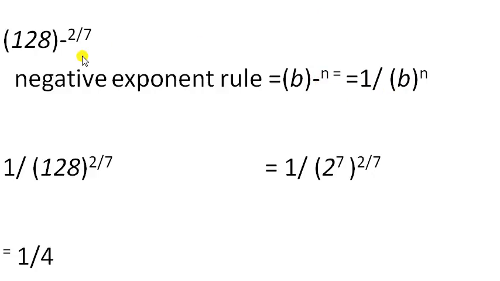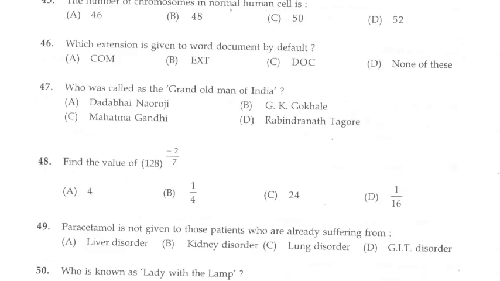Like this we can write 128 raised to minus 2 by 7 as 1 by 128 raised to 2 by 7. We can write 128 as 2 raised to 7, and while simplifying this we get the answer as 1 by 4. So the answer for 128 raised to minus 2 by 7 is B, 1 by 4.